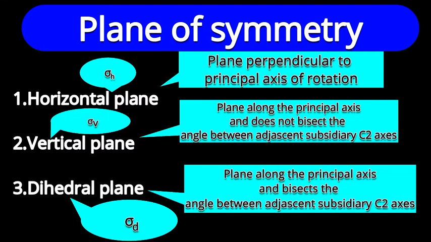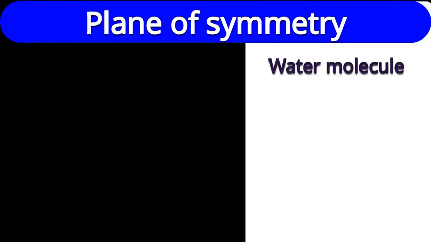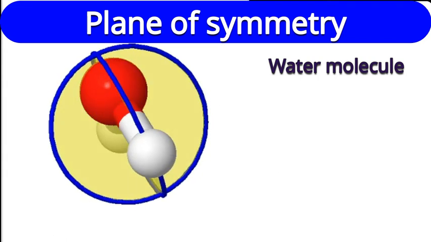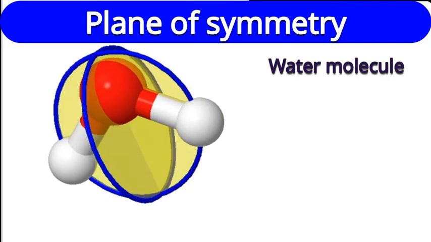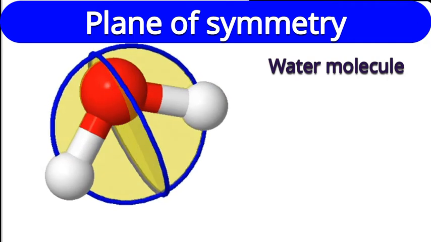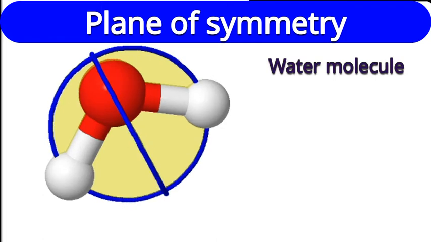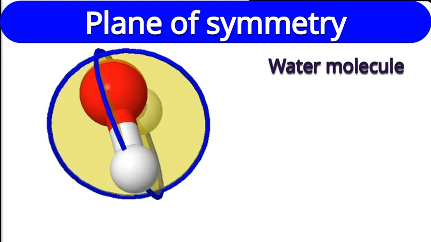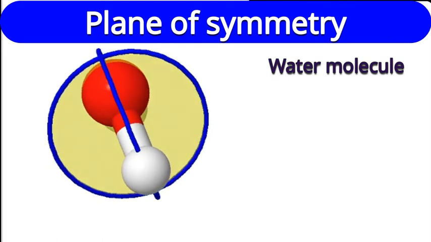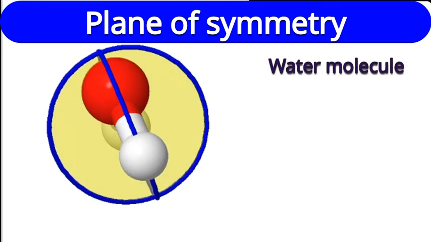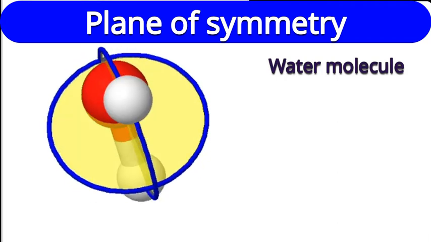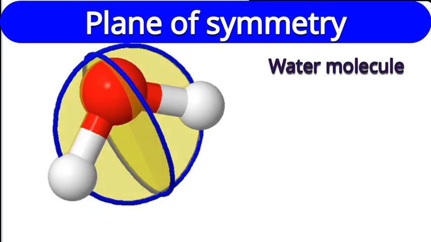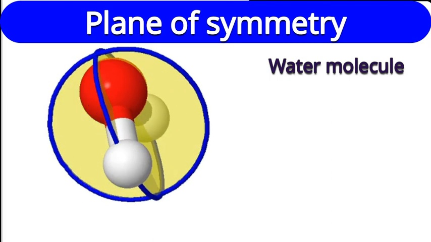So these are the molecules and their examples. It's a water molecule. What do we need to do now? We have to identify the possible planes of symmetry. Before that, is the axis of symmetry clear to you? Is there a C2 axis in the water molecule? Yes. Now, two planes are possible, and one is represented by yellow color, and the edge of the ring, the lamina, is represented by blue color.